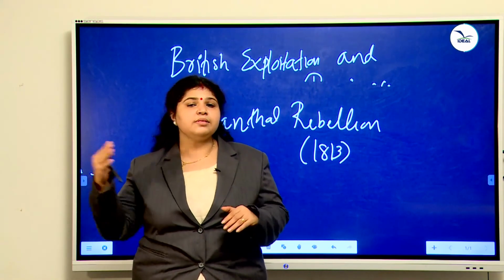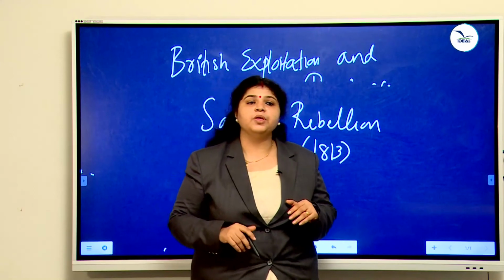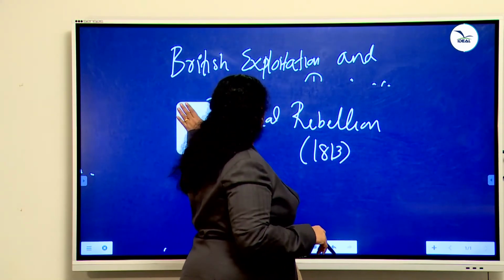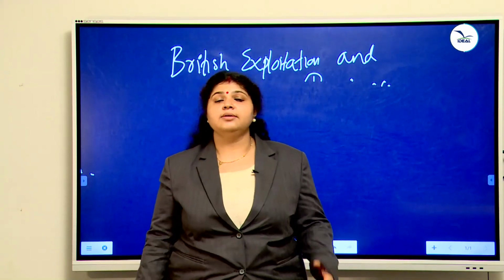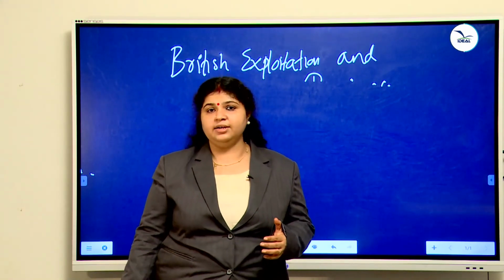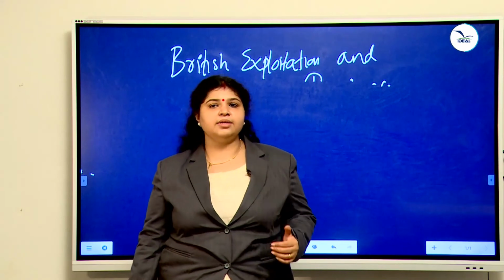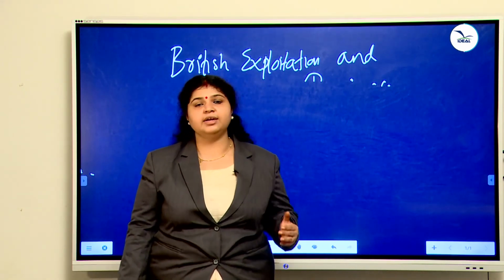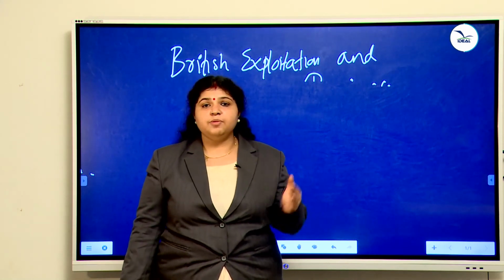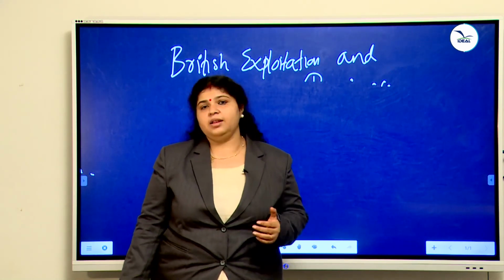Then the next is the Kurchya rebellion. Kurchyas and Kurumbas are the tribal people of Wayanad, in Kerala itself. Even so, the British disrupted their life.